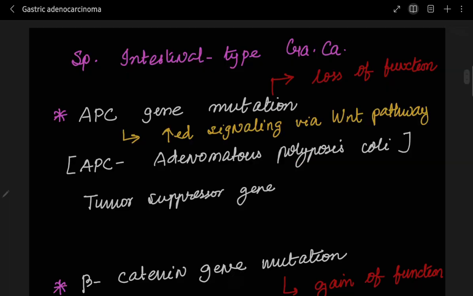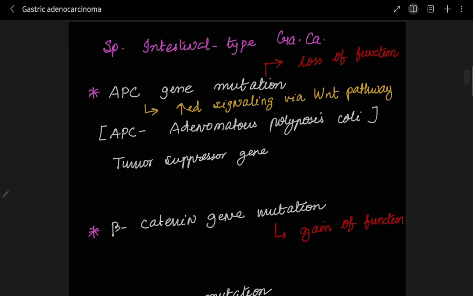Now coming to sporadic intestinal type gastric carcinoma, we will deal first with the APC gene mutation. APC stands for adenomatous polyposis coli gene. If you have studied this in plus 2 or similar, a mutation can be beneficial or it can be a loss for us. It can be a gain also, it can be a loss. So here APC gene mutation creates a loss of function, right?